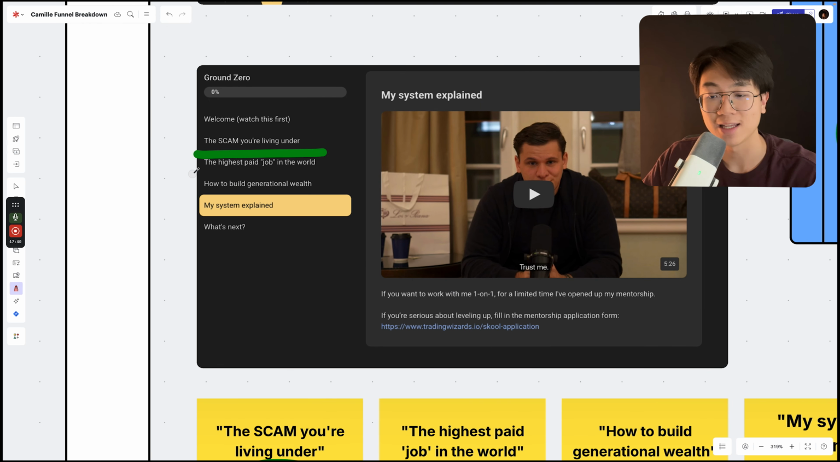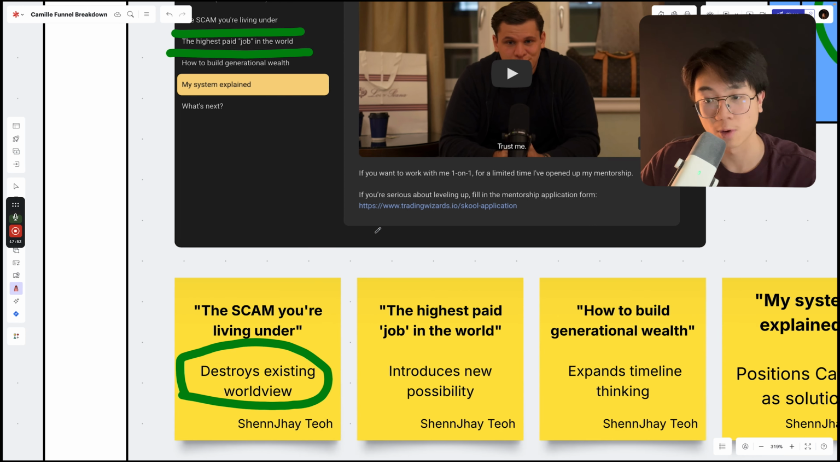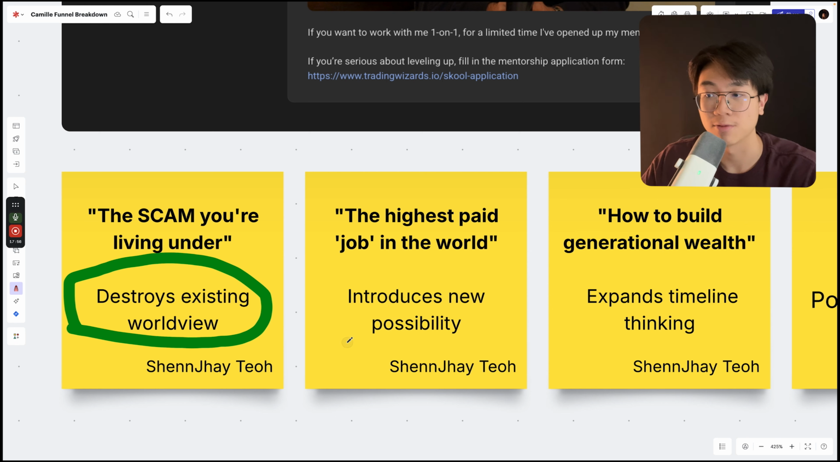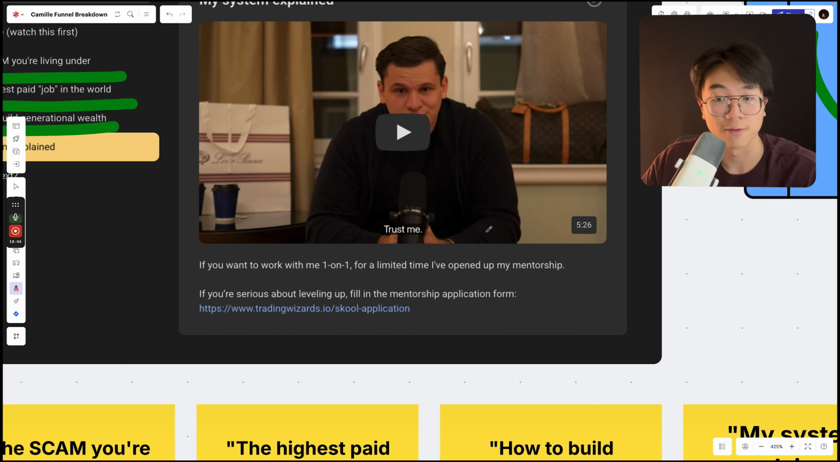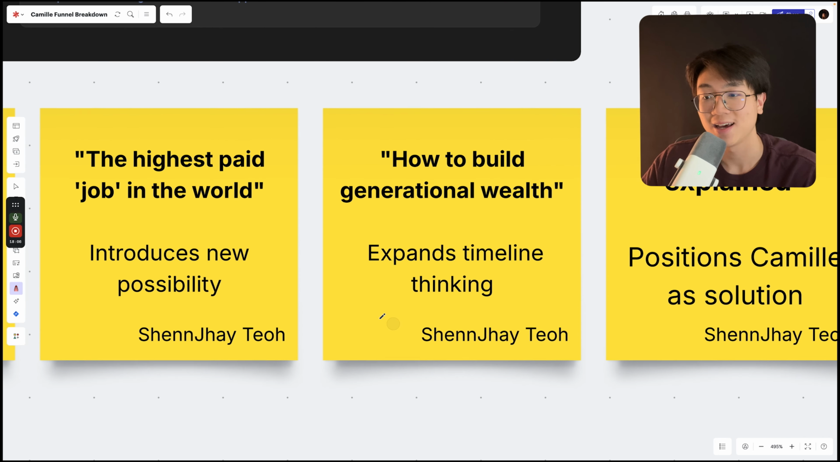What this one does is that it introduces a new possibility for his audience that probably work a job or want a better lifestyle, right? Third is what? How to build generational wealth. This is where the promise comes in, right? It expands the timeline, expands the thinking of his audience. And last but not least is his system.